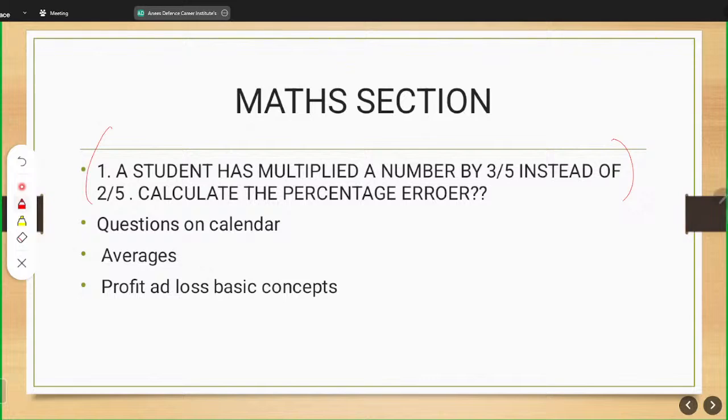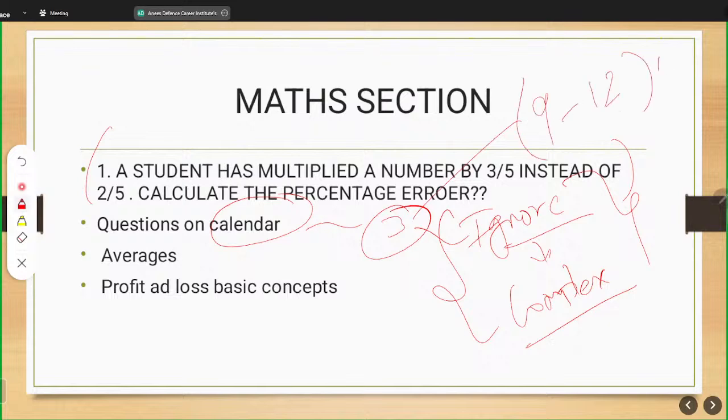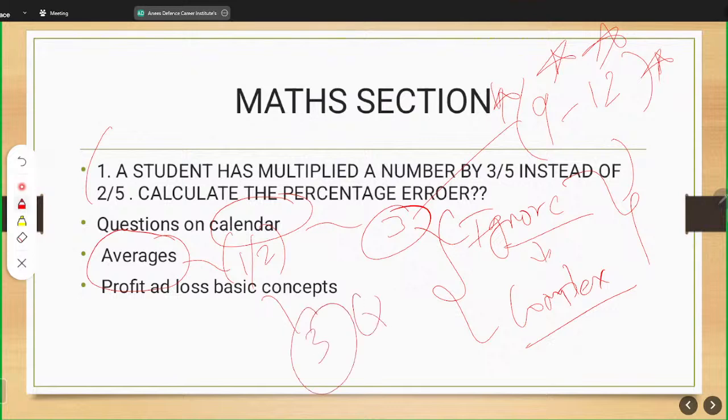There are a few questions on calendar. There were 3 questions on calendar. Usually students ignore the calendar theme because they find it very complex or complicated, but you just need to give some extra time for this. It will help you fetch 9 to 12 marks. So calendar is an important, recurring theme. Next is averages. We saw, I think, 2 questions on averages. In profit and loss there were 3 questions.